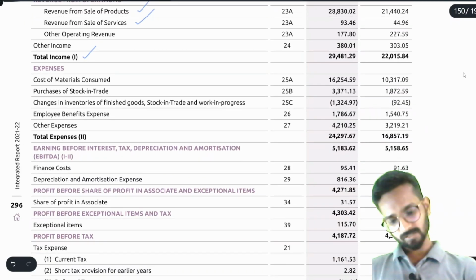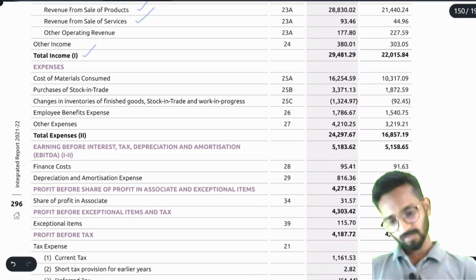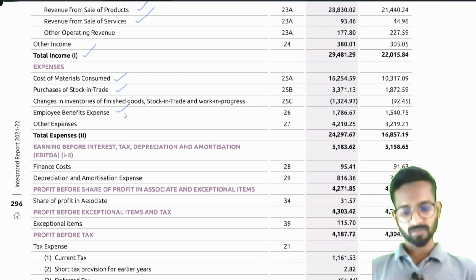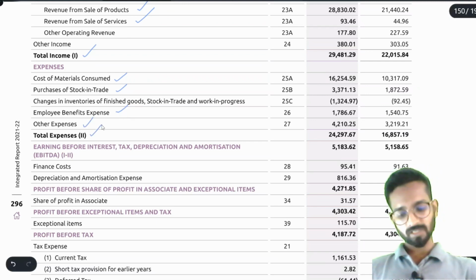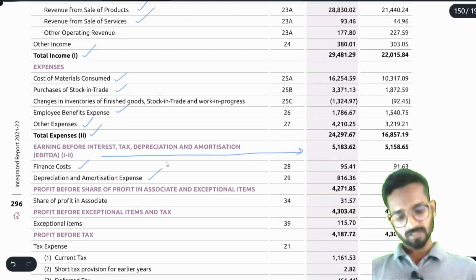After this, see, expenses, all the expenses are here. Cost of material consumed, purchases, change in inventory, employee benefit expense like salaries, what we used to study in 11th and 12th, other expenses. Then this is total expense. This is earnings before interest, tax and depreciation. After that, finance cost, that is our interest expense, and depreciation.